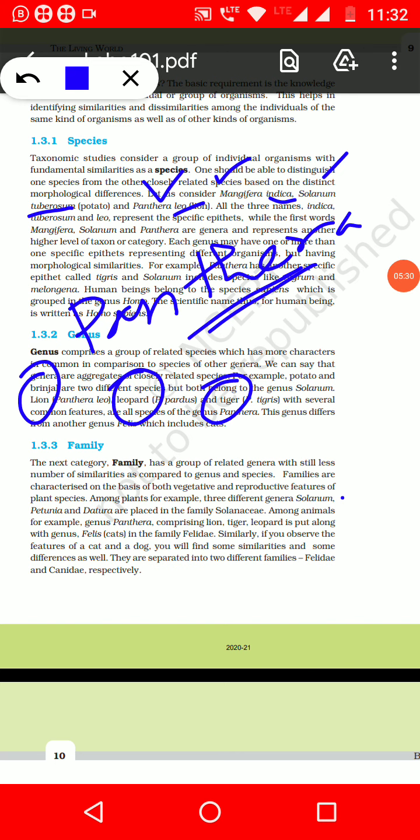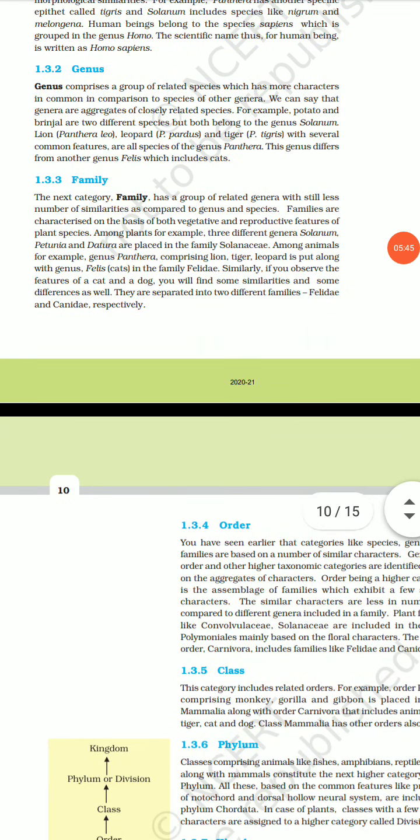Okay, next we are coming to the family. Few genera are grouped together to form a family. Among plants there are three different genera, Solanum, Petunia and Datura, and they are placed in the family Solanaceae.